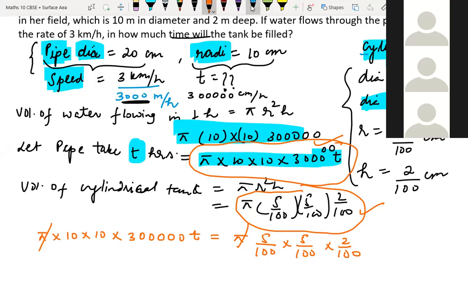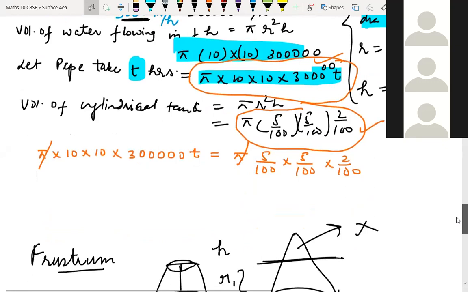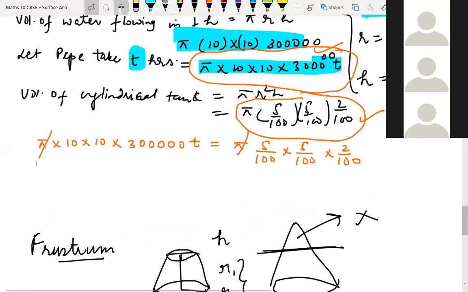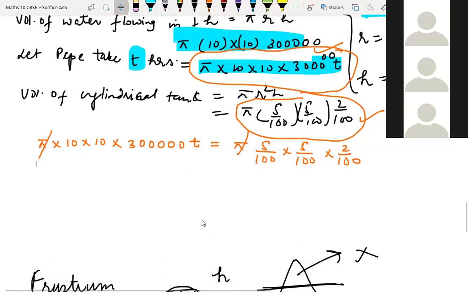Okay, let us try to see what we are getting for T. So T is equal to 5 into 5 into 2 divided by... something awkward is coming.